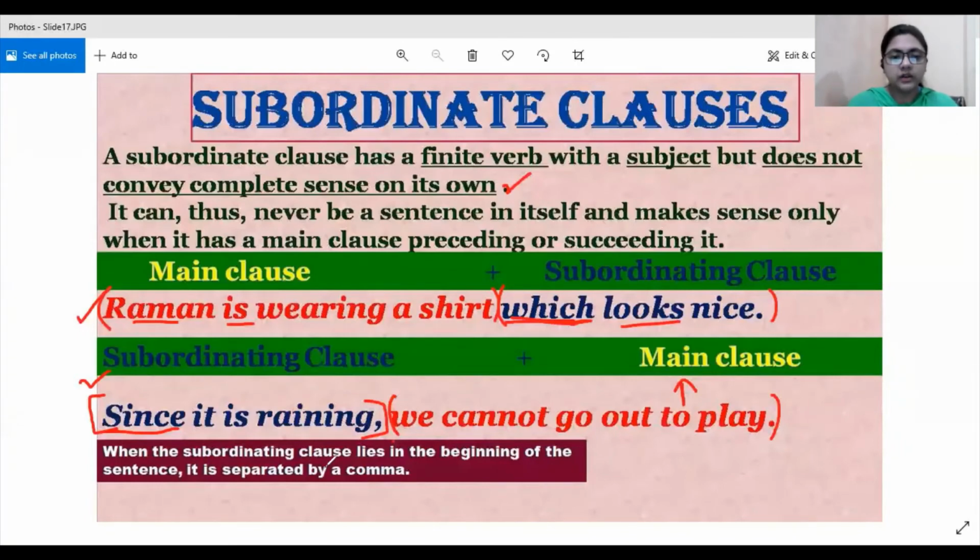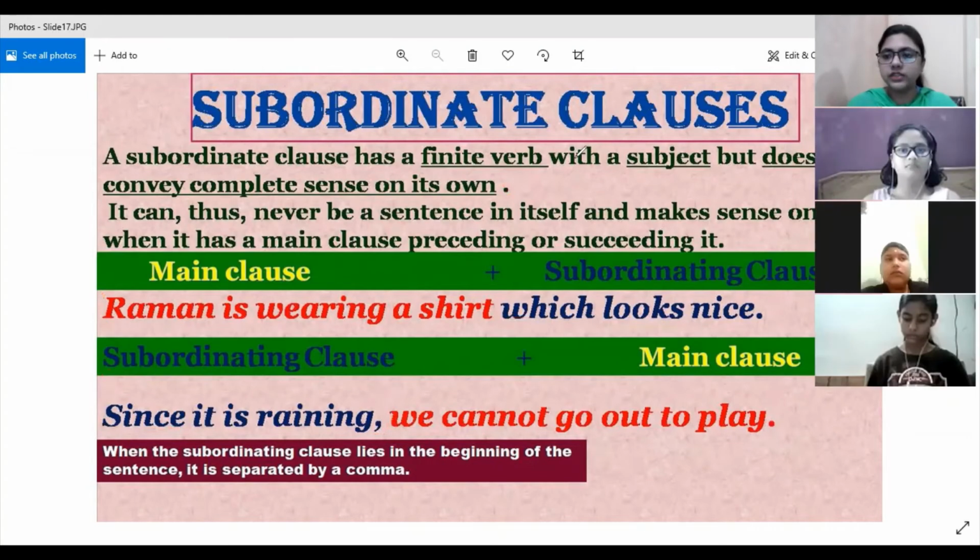Also a point to note: when a subordinating clause lies in the beginning of the sentence, we always have to separate it using a comma. Right? So have you people understood this much? Okay.